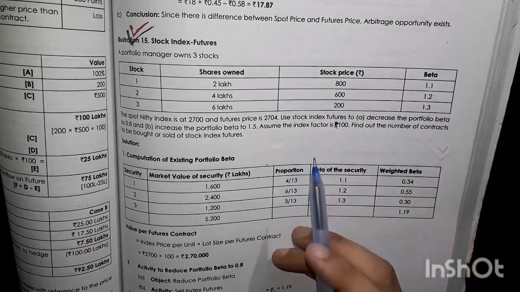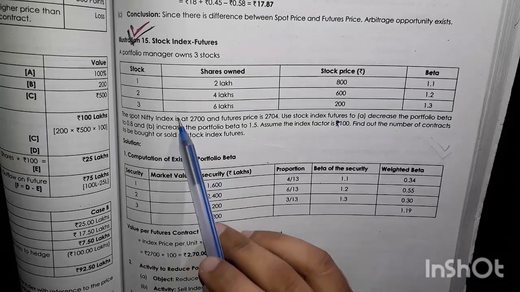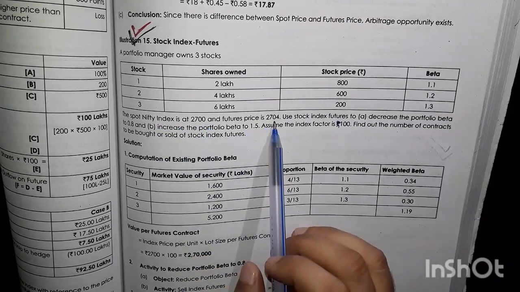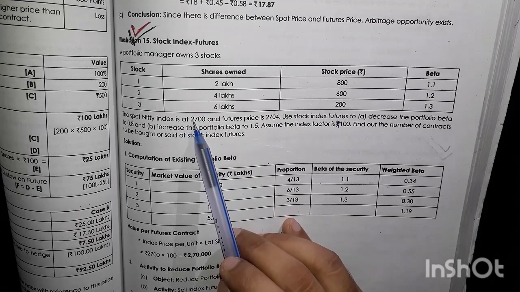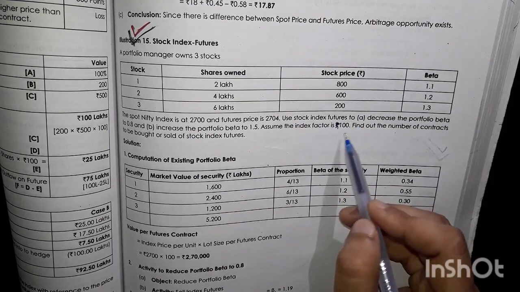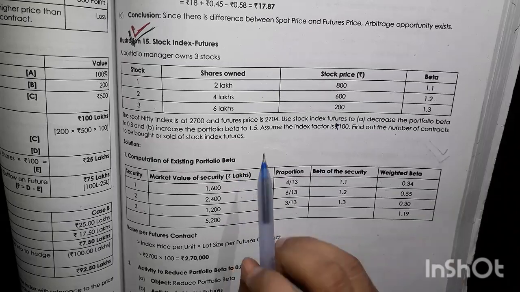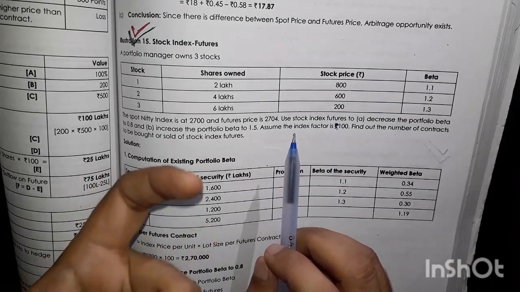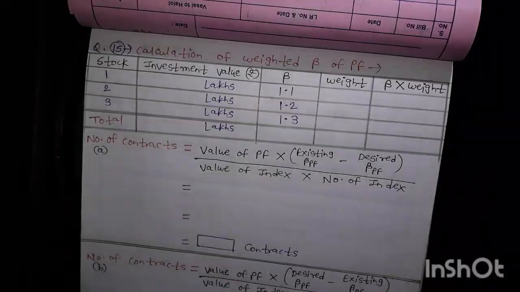Okay, so value of index, see, this is the Nifty index level, and this is a future price. We don't want the future price, we will use this. So this is the value of index multiplied by number of index, number of index is 100. So here in division we get 2,70,000 total amount.